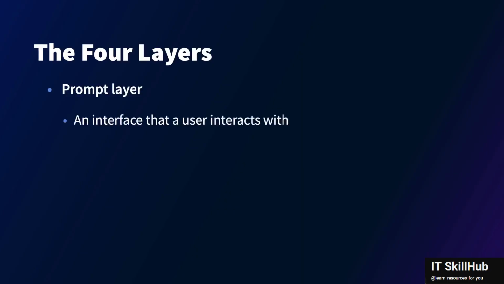First is the prompt layer. This is the interface where the user interacts. It's where someone types a question or instruction for the system, but because it's the most exposed layer, it's also the easiest for attackers to manipulate. A carefully crafted prompt can change how the model behaves, sometimes in dangerous ways.